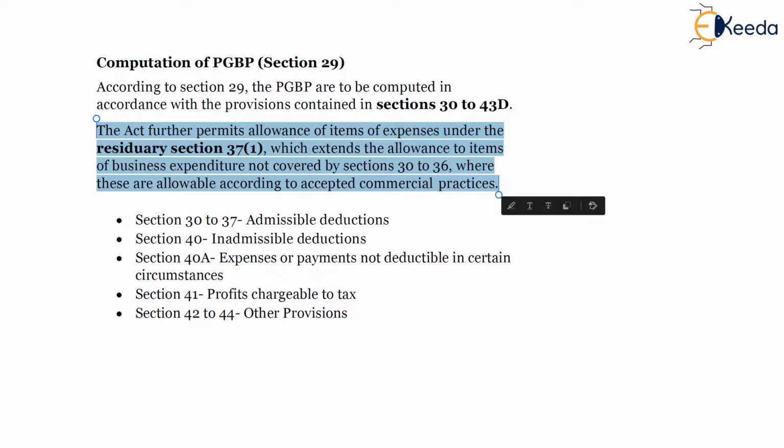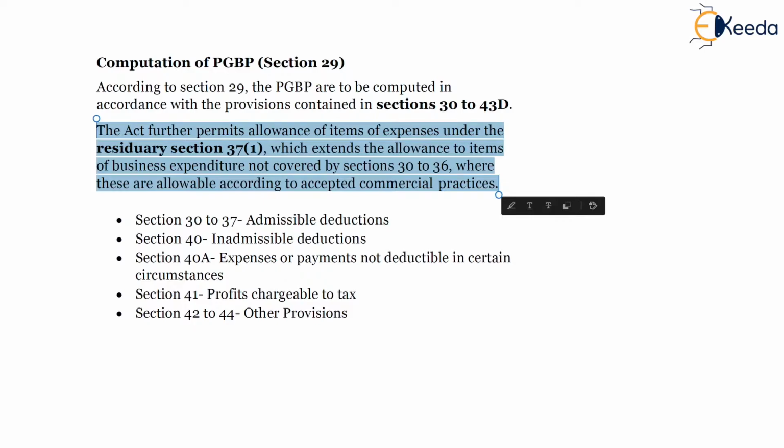So similarly, section 37(1) under the head business or profession income is a residuary section, wherein expenses which fall under section 30 to 36 will fall under those sections, and if the expenses which have been incurred are not falling under section 30 to 36, that will fall in residuary section 37(1), provided it is indeed an expense which is incurred for the purpose of the business.